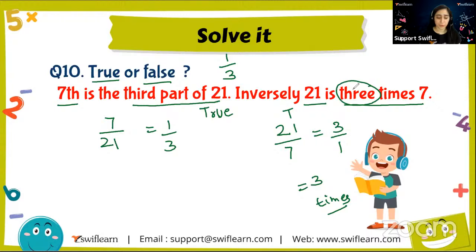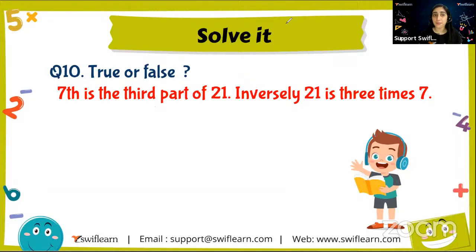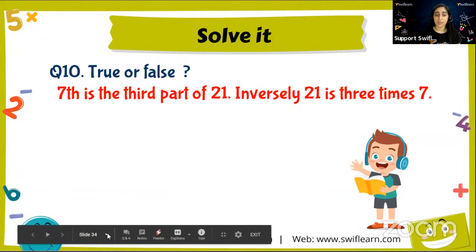I hope you were able to do it. Yeah? Were you able to do it? This was very easy, right? So in this, we are able to know that the ratios are the same thing. It can be 1 over 3 or it can be 3 times. It's just the way we are looking at it. But the values remain the same. If we change the numerator and denominator up and down, 3 by 1 will be equal to 1 by 3. Right? So looking at the same thing from another angle. That is the only difference in this. All right. Clear?